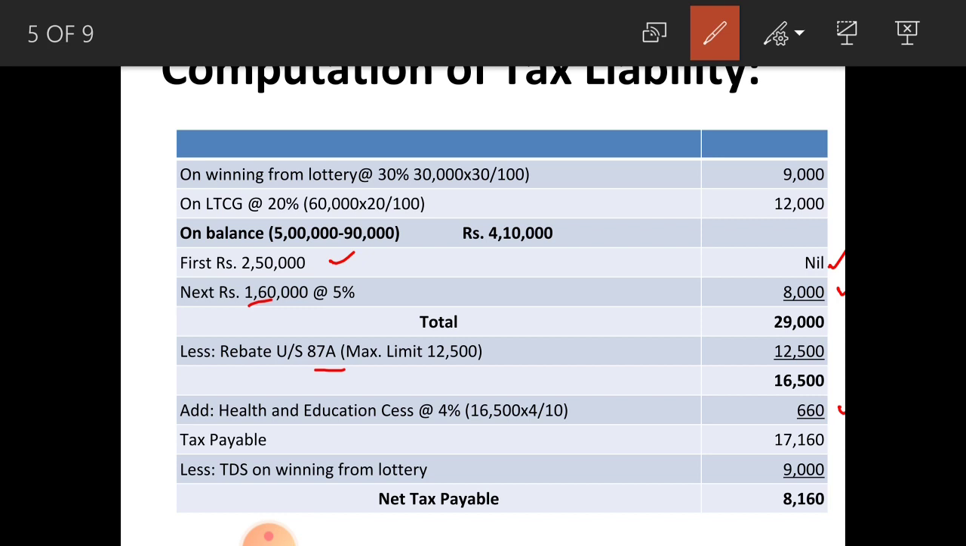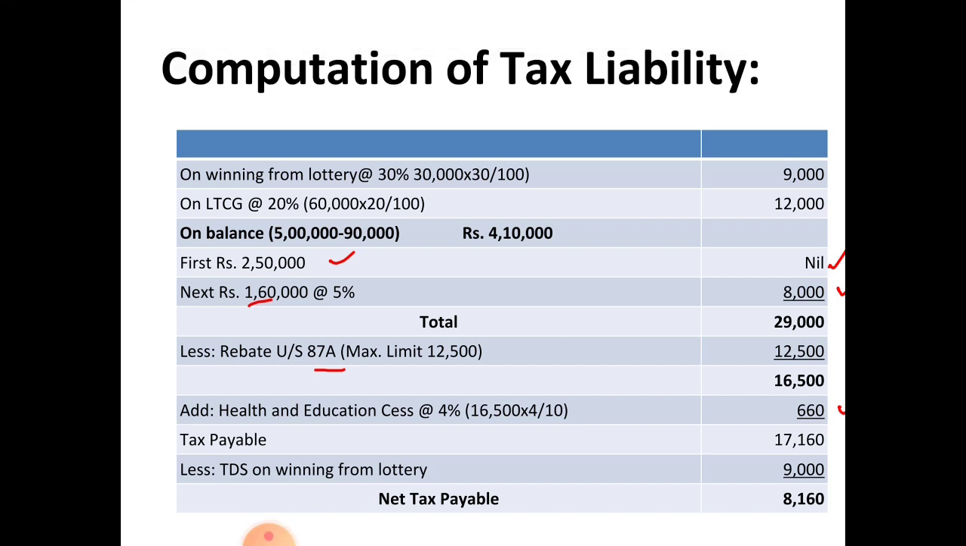From this you have to deduct TDS, that is tax deducted at source. Before getting this winning from lottery amount, the tax is already deducted, so no need to pay that much tax. When you deduct this TDS on winning from lottery, you get the net tax payable as 8,160. So, the total tax payable by Miss Rituparna is 8,160. This is the assessment of an individual.